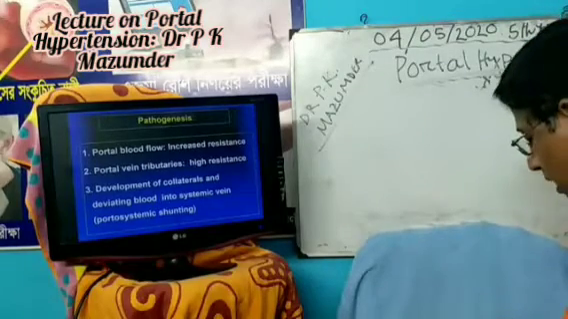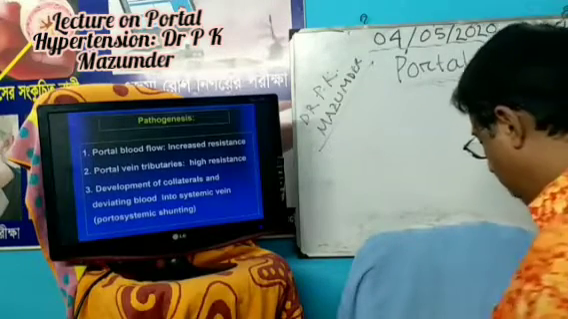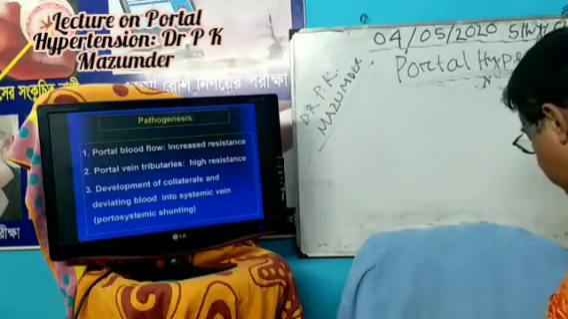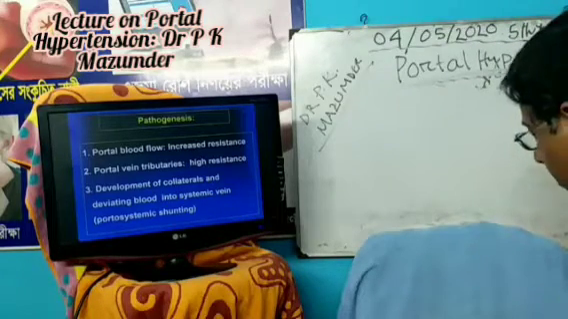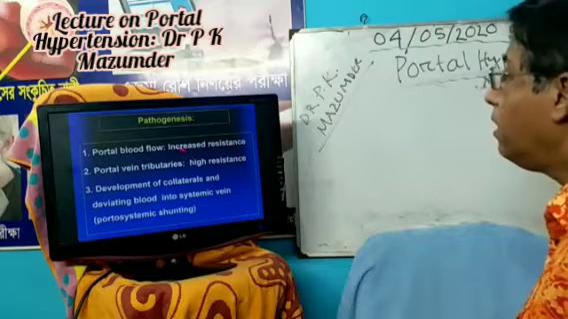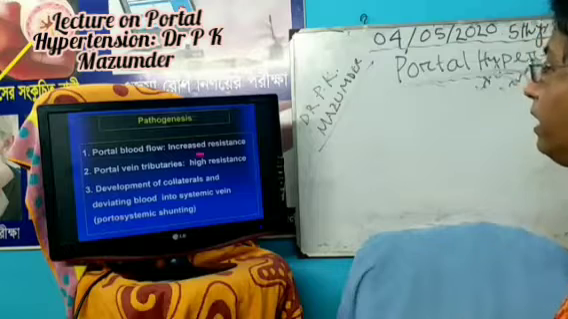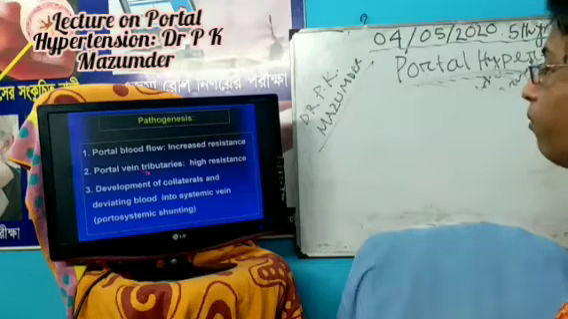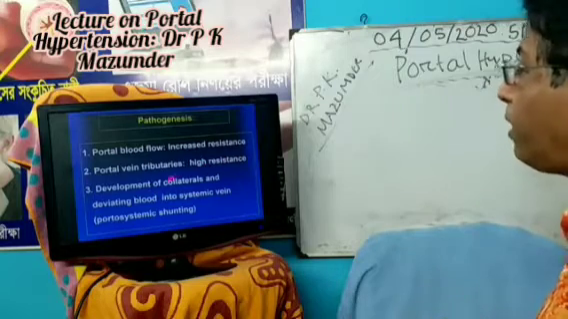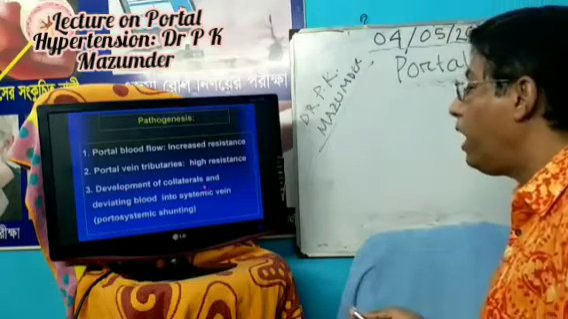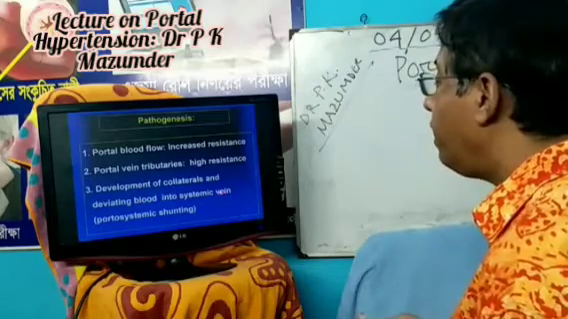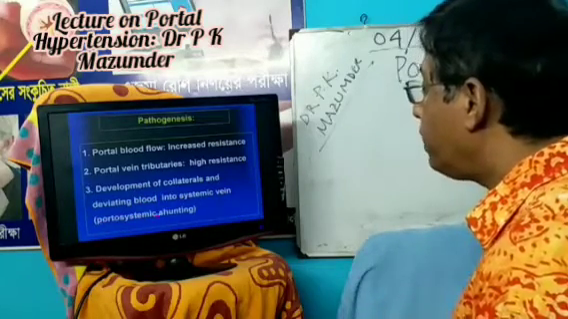If I summarize, this is the pathogenesis of portal hypertension. The portal blood flow increases, and resistance increases. High resistance develops in the portal vein tributaries, and collaterals develop, diverting blood from the portal vein into the systemic veins, which leads to portosystemic shunting.